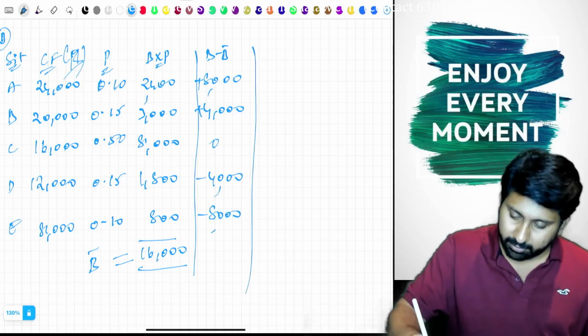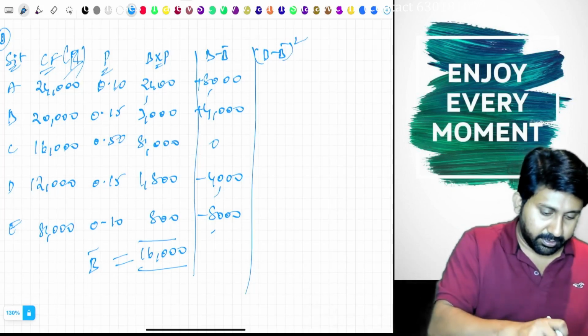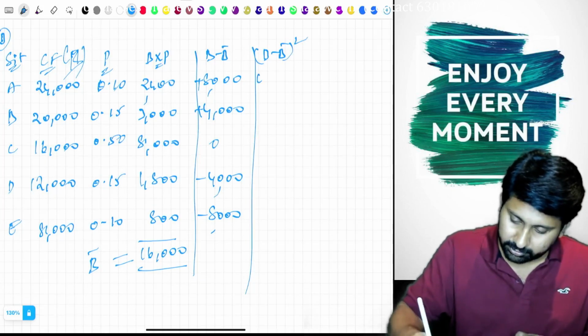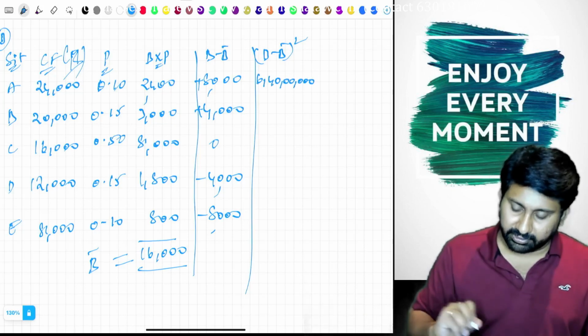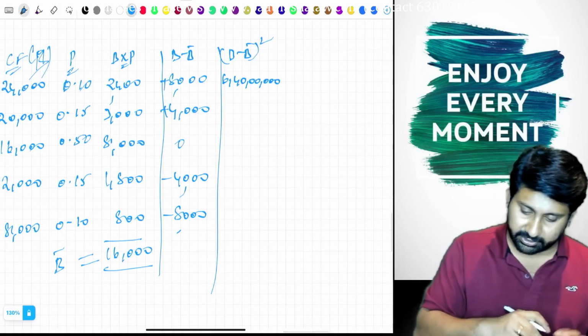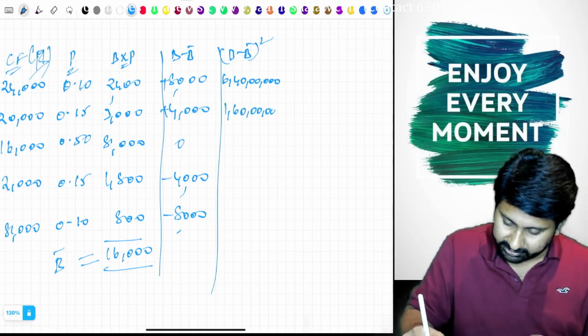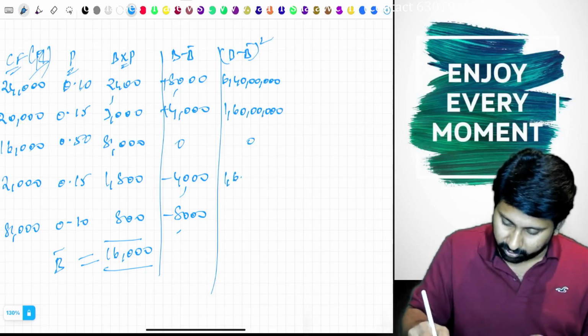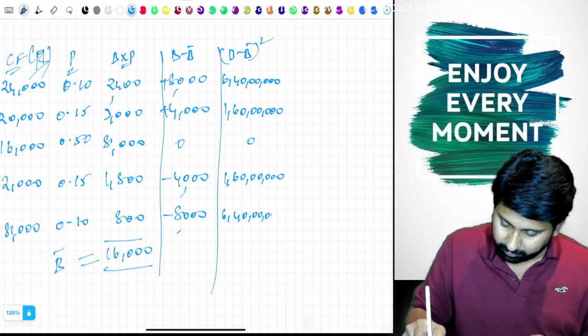We want B minus B bar whole square: 6 crore 40 lakh. Next, 1 crore 60 lakh. 0. 1 crore 60 lakh. 6 crore 40 lakh.